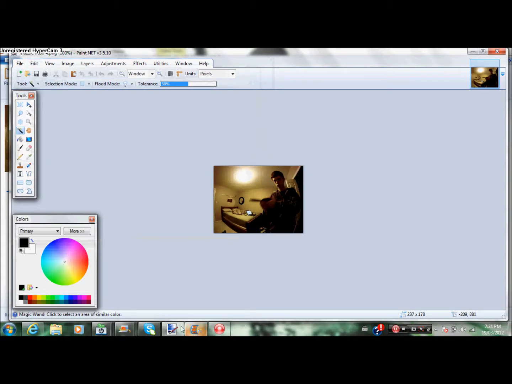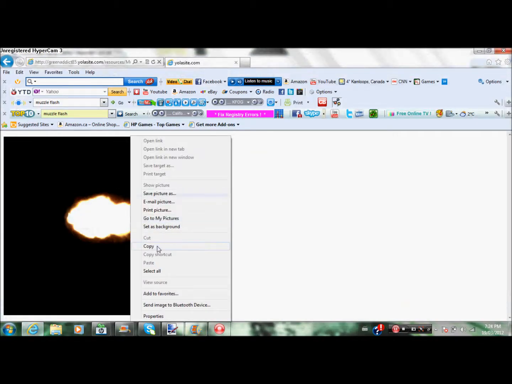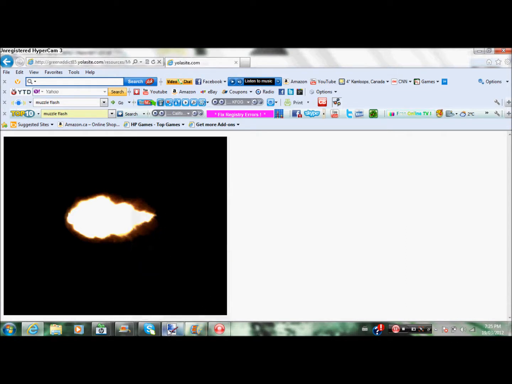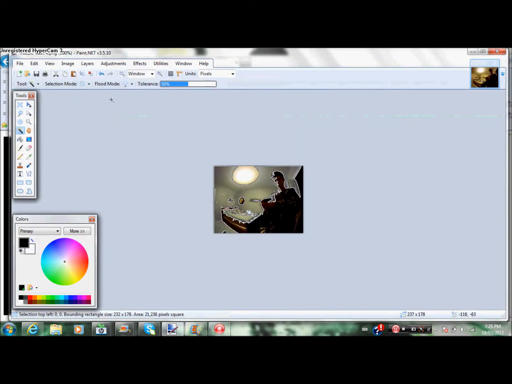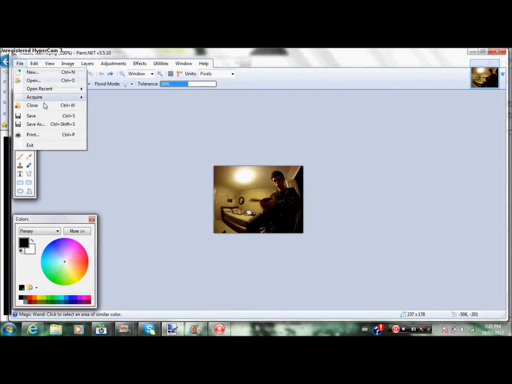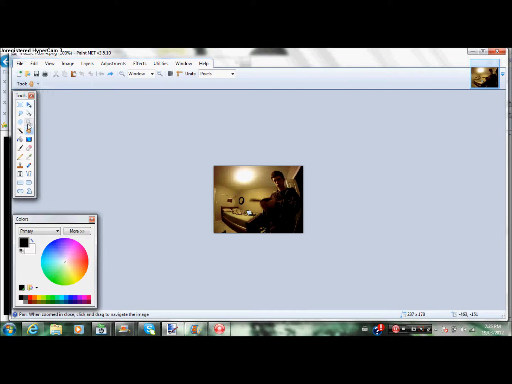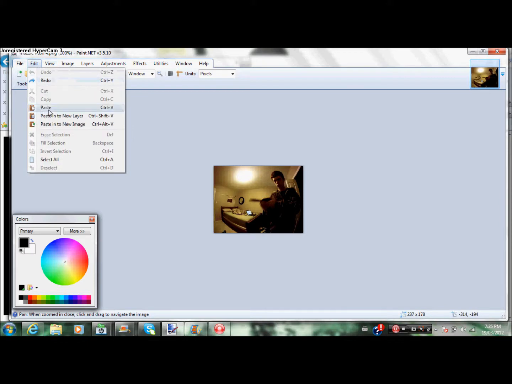Then you go to Google Images, copy that image. Then you go to paint.net again. No. Undo. Then you go to File. Oh, I forgot what I did. No, we'll get off Magic Wand. What the hell? Edit. Oh, paste into new layer. So edit, paste into new layer like that.